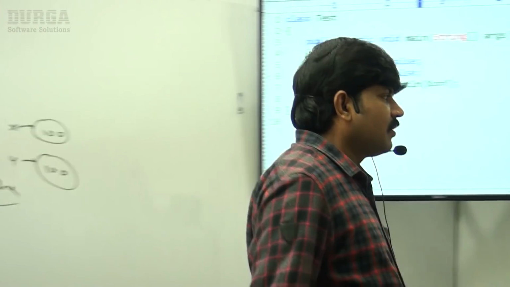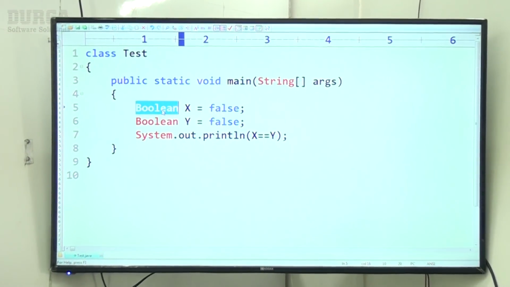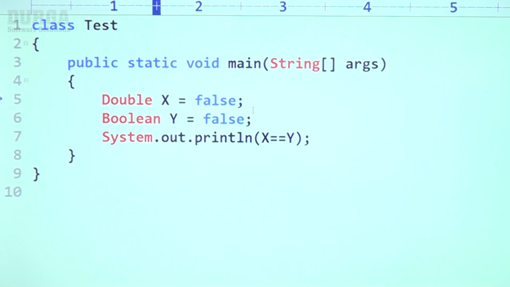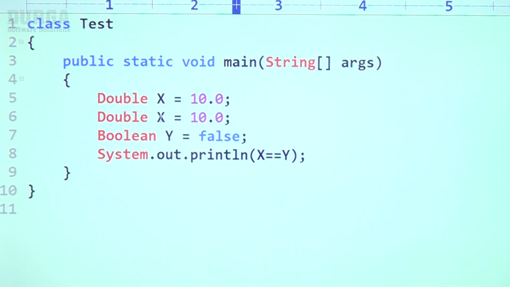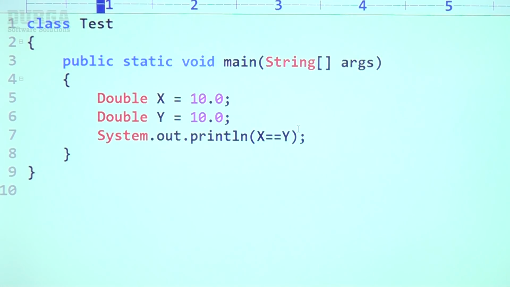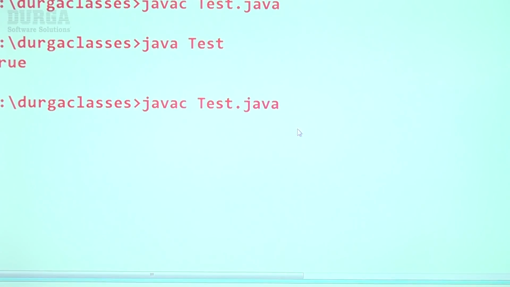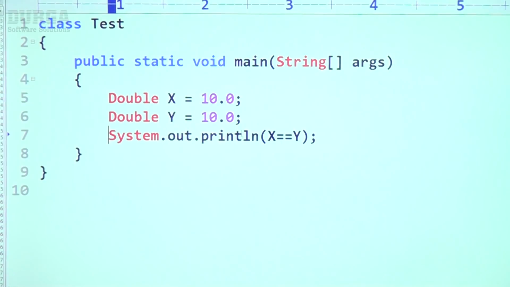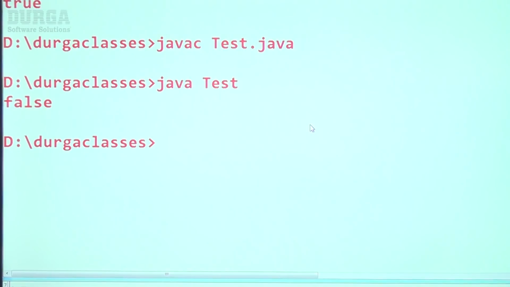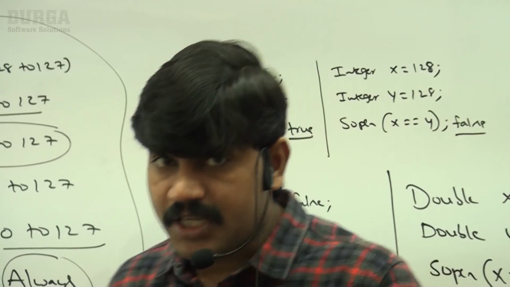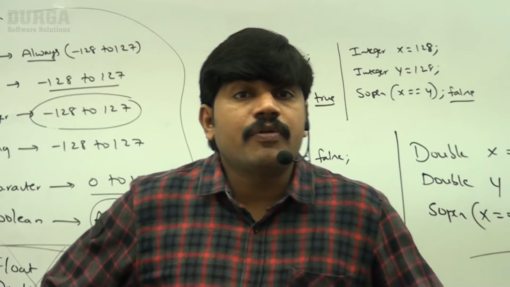Have a look once. Now let me consider double x is equal to 10.0 and double y is equal to 10.0. That's all. System.out.println x double equal to y. What output are we getting? False itself is the answer we are going to get, sir. Have you observed? In the double case and float case, the buffer is not available. That's why we are getting false as the answer. So this buffer concept, especially about autoboxing, you need to take care.